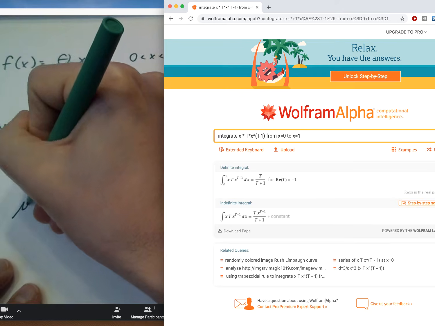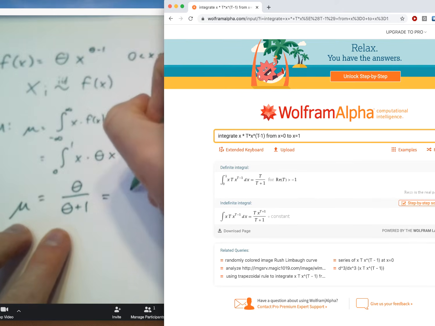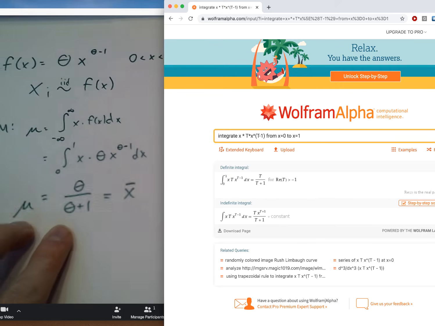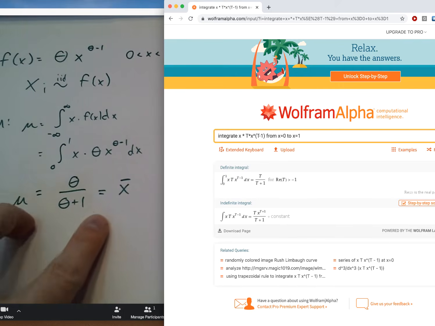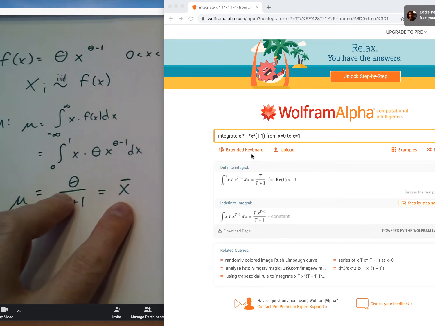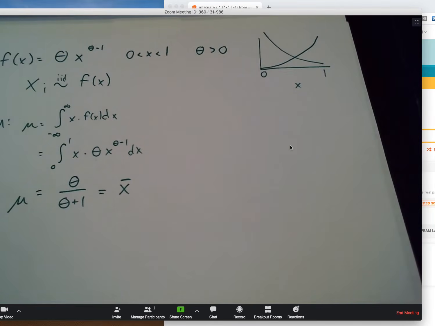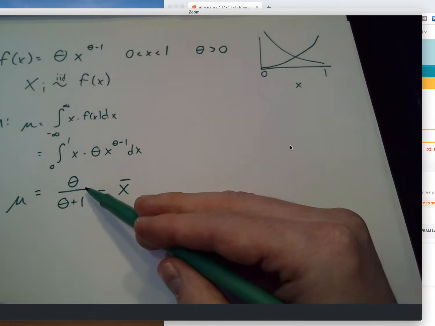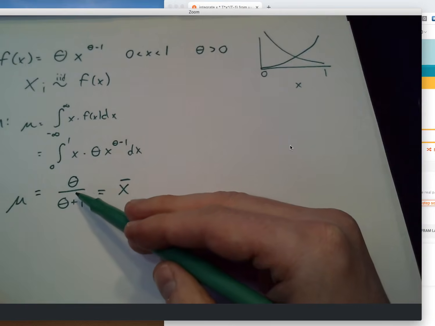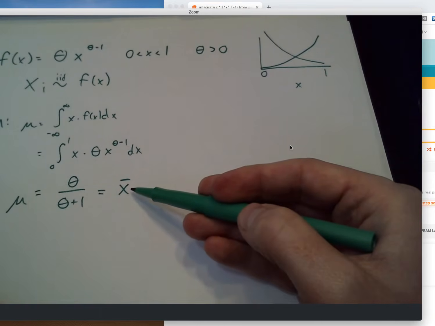All right, well, we have the average for the PDF here. We have the average for the data values we've collected. Let's figure out what value of theta we have to have in order for these two things to match up. So we need to figure out what value of theta is going to make the average value of the PDF equal to the average value that we measure from the sample.